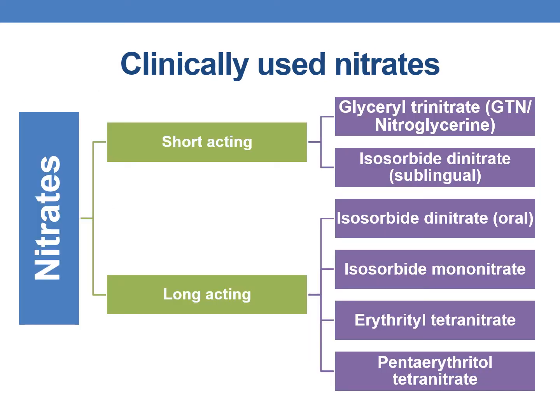Coming to the clinically used nitrates, let us discuss the examples. As we have discussed earlier, they are categorized into short-acting and long-acting. The examples of short-acting nitrates are glyceryl trinitrate and isosorbide dinitrate. Both are given sublingually; only then do they act as short-acting drugs. Examples of long-acting nitrates are isosorbide dinitrate oral, isosorbide mononitrate, erythritol tetranitrate, and pentaerythritol tetranitrate.